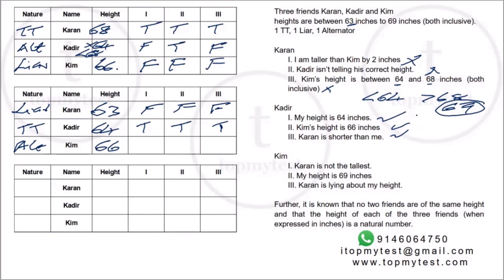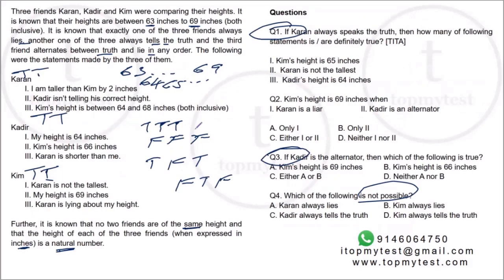Either Kadir is not the full truth teller, or Karan cannot be a complete liar. But because he has already made two statements false, he cannot be an alternator also. Right? So this scenario is not logically consistent. So Kadir cannot be a truth teller. Now I can answer one of the questions. Right? Which of the following is not possible? Kadir always tells the truth is not possible. Right?